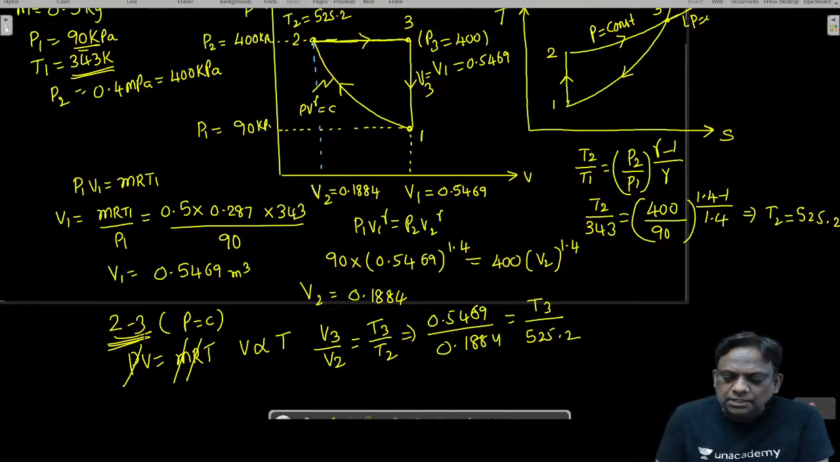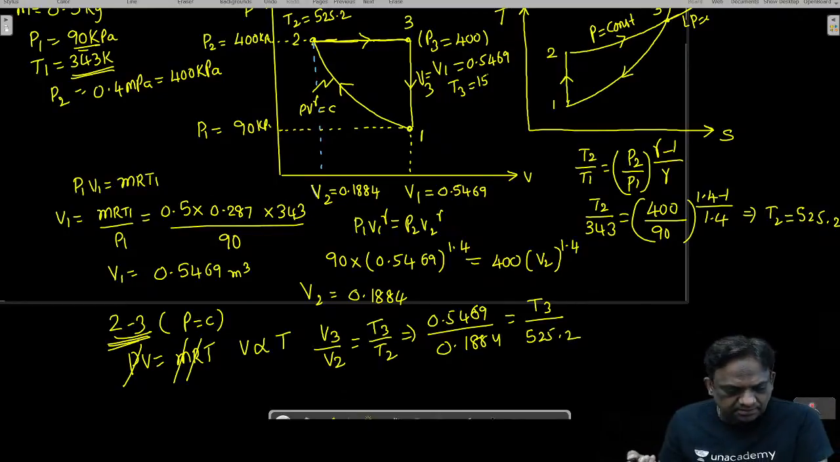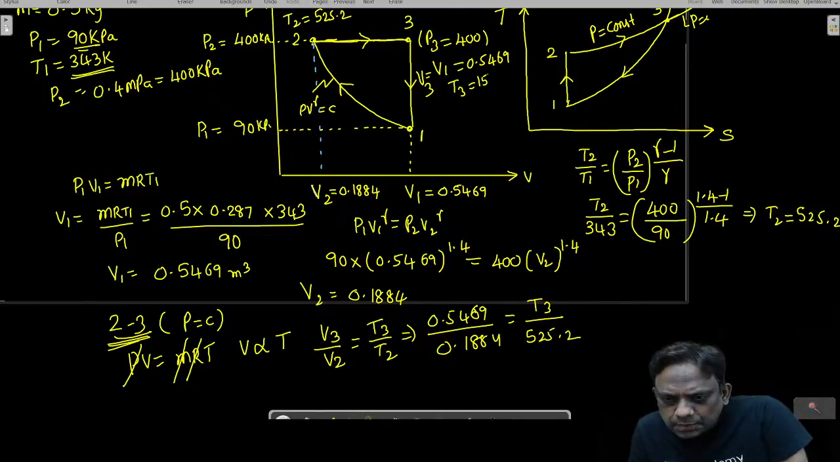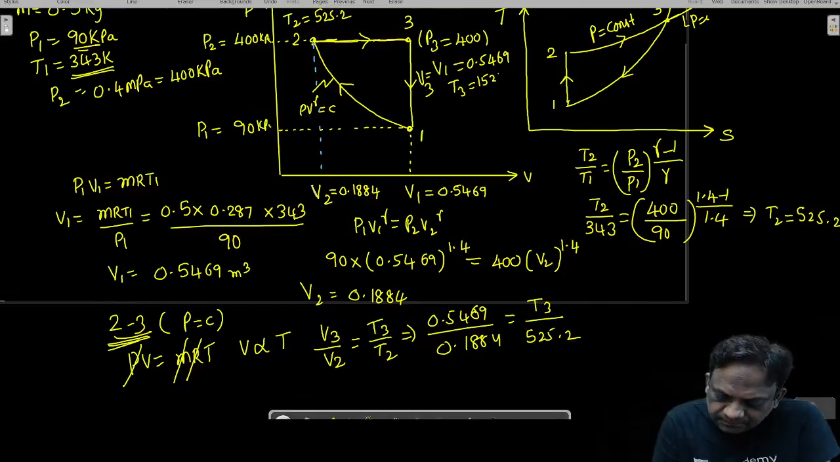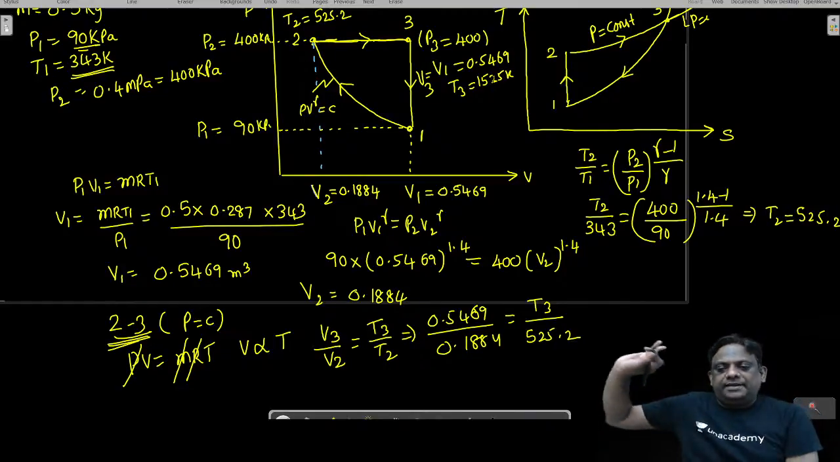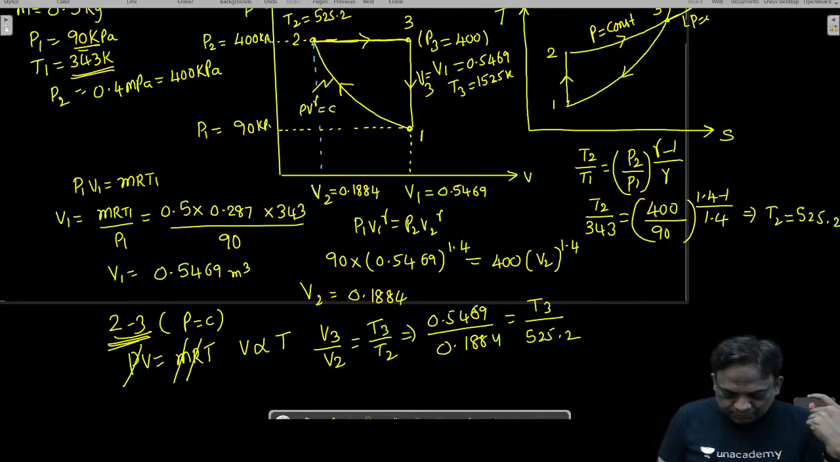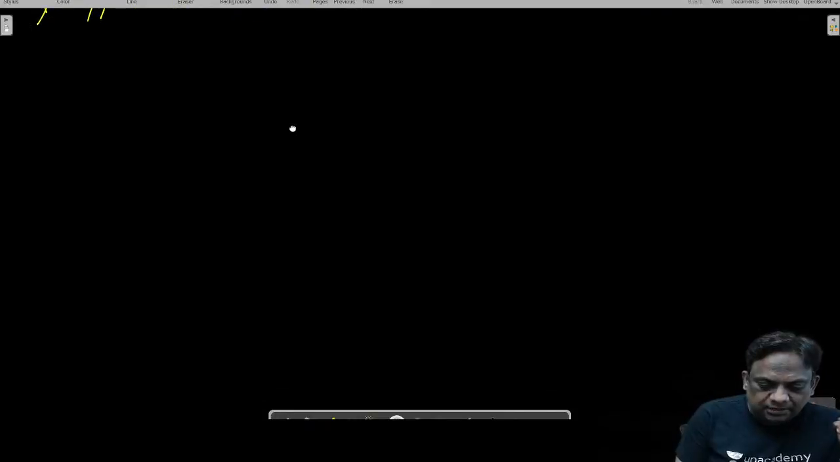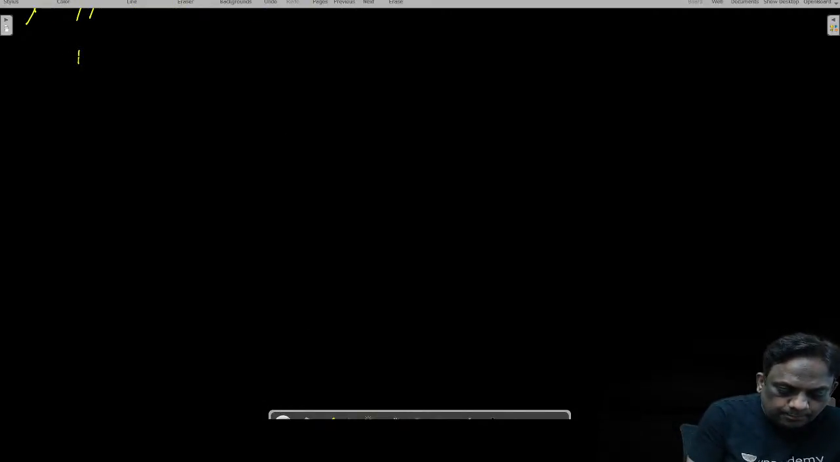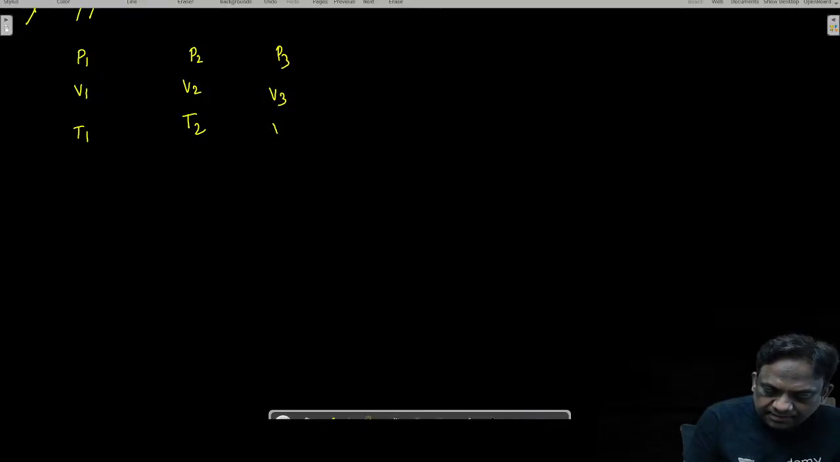Yes, wonderful. So I have this temperature. How much is it coming, sir? 1524.6. Okay, we will take 1525. Now I'm ready with all. Let us calculate heat and work for various processes. Before that, let us write all values carefully: P1, V1, T1, P2, V2, T2, P3, V3, T3.